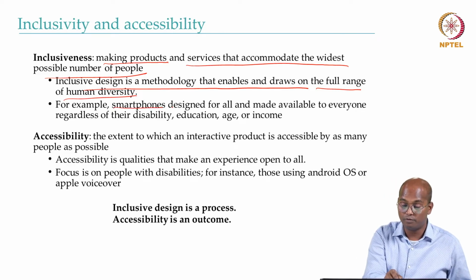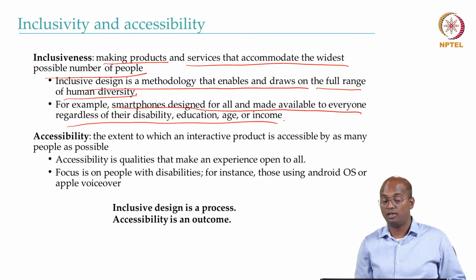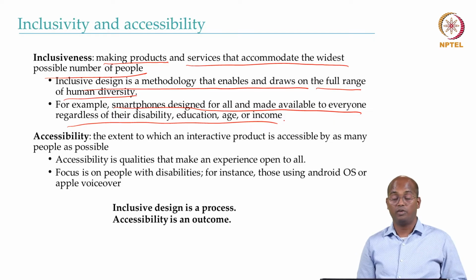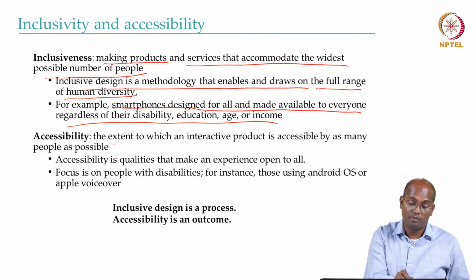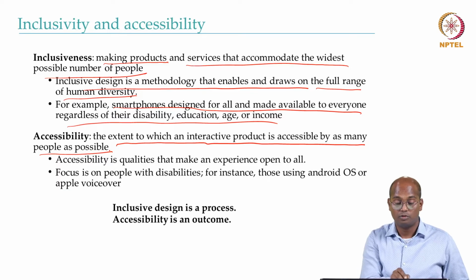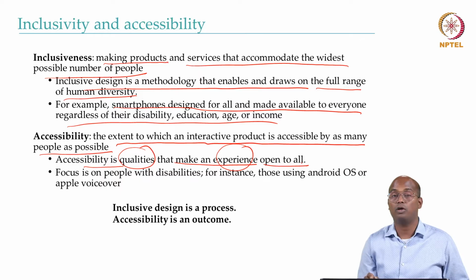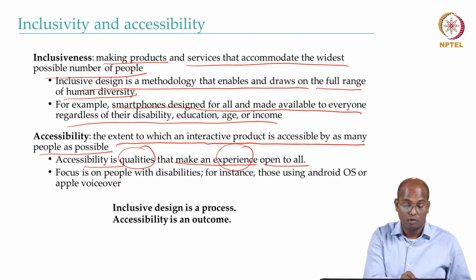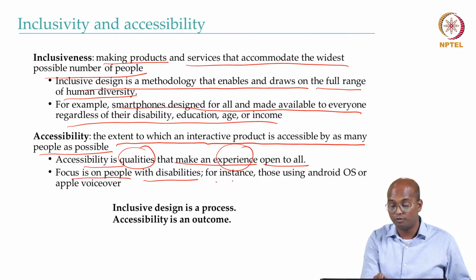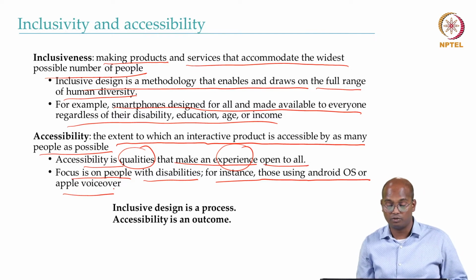For example, a smartphone designed for all and made available to everyone, regardless of their education, age, disability, income, region, and so on. And accessibility is the extent to which an interactive product is accessible by as many people as possible. Accessibility is a quality that makes the experience open to all, and we have to make such experiences. The focus is on people with disabilities, for instance those using Android OS or Apple VoiceOver and so on.